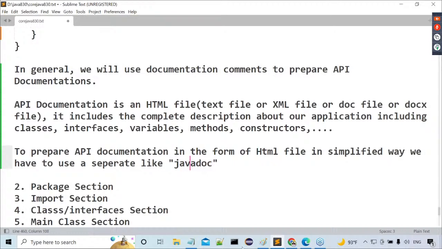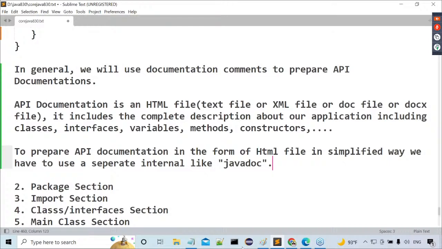Javadoc is a tool which is an internal part of Java. It is provided by Java by default. When we install Java software in our system, the tool will automatically come. All of you get my point or not? To prepare API documentation in the form of HTML files in a simplified way, we have to use a separate internal tool. Javadoc.